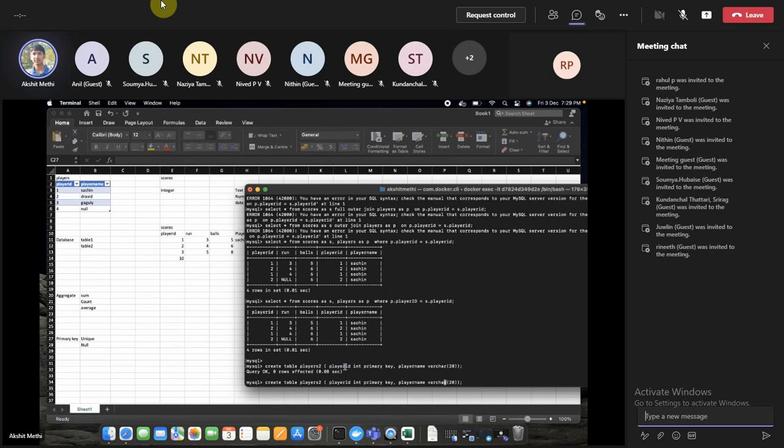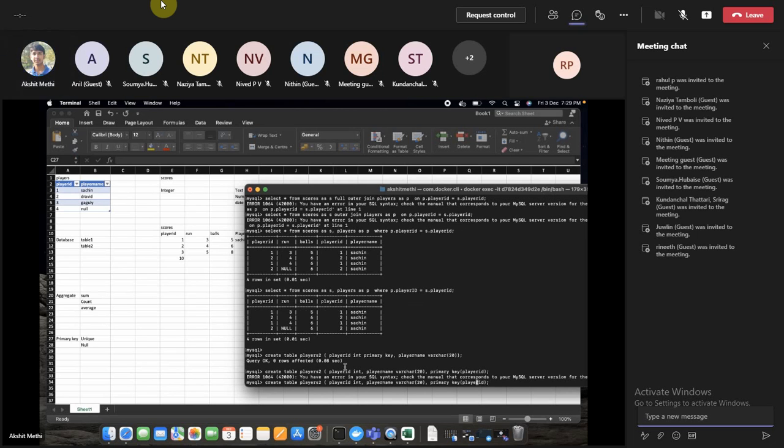The other way I can do it is, if I have not specified it like this, I can specify it like this as well, like my primary key is player ID. Okay, the syntax error is I didn't close the bracket.